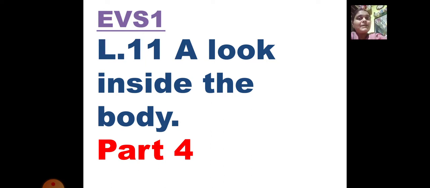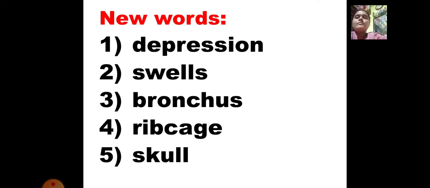So let us begin by learning the new words. The first word is depression. Now all these words are related to lungs, and depression of lungs means when we breathe through our lungs.